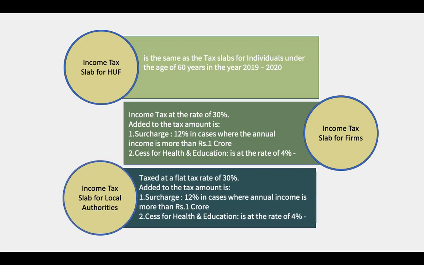Everyone has to pay health and educational cess at the rate of 4%. Income tax slab for local authorities is also levied at a flat rate of 30%. Surcharge is applicable to them only when their total income exceeds 1 crore. The surcharge is 12%. Otherwise, they need not pay any surcharge. But they are supposed to pay health and educational cess at the rate of 4%.